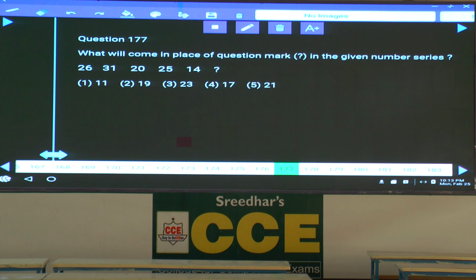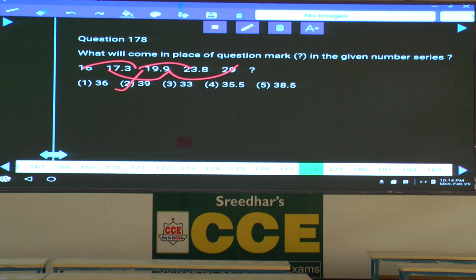177, 26, 31, 20, 15, 14. Numbers are increasing and decreasing. Whenever the numbers are increasing and decreasing, we need to check the alternate numbers. 26 minus 6 is 20, 20 minus 6 is 14, next one 31 minus 6 is 25, 25 minus 6 is 19, choice 2. Numbers increasing, decreasing, go for the alternate, 6 and 6.